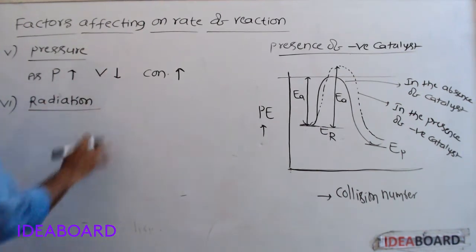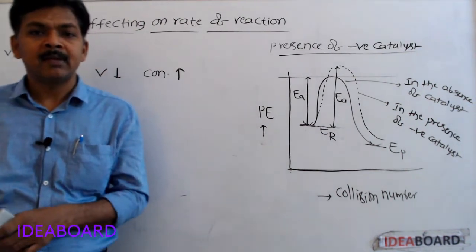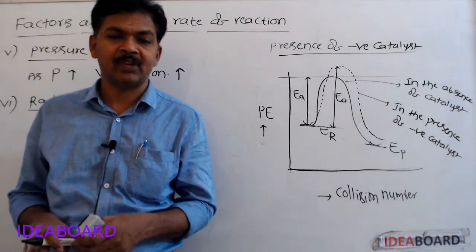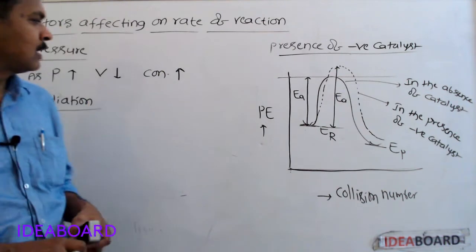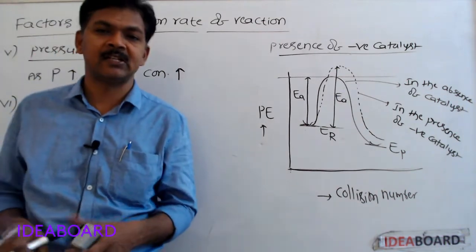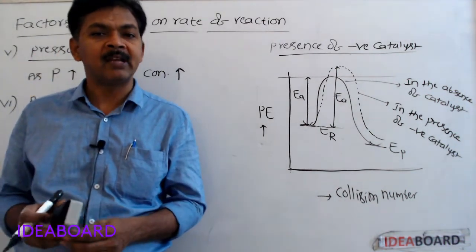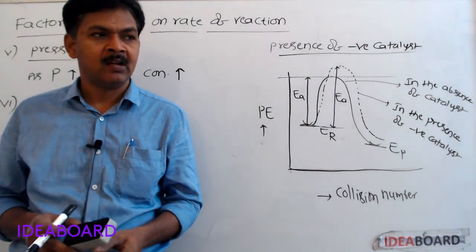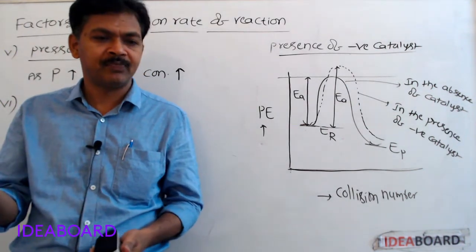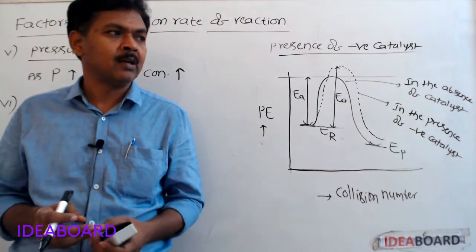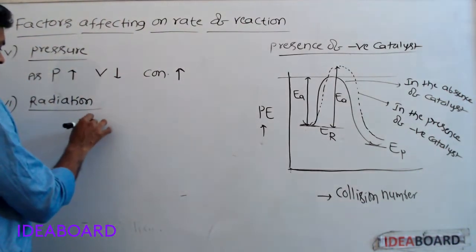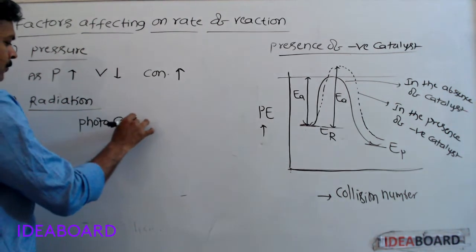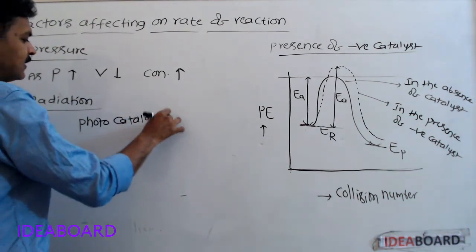Radiation. The rate of some chemical reactions increases in the presence of radiation, or by the absorption of sunlight. Such reactions are called photocatalyzed reactions.